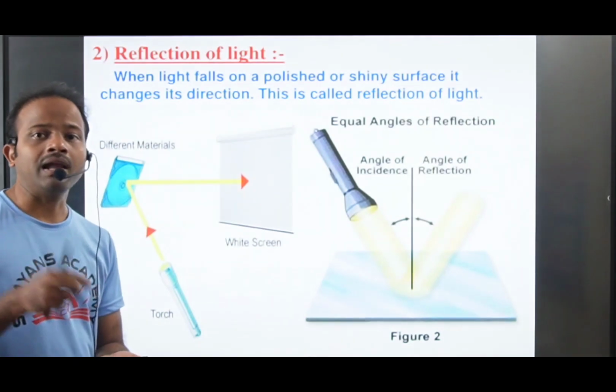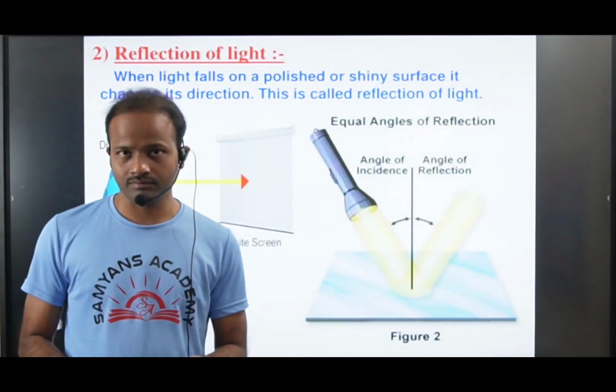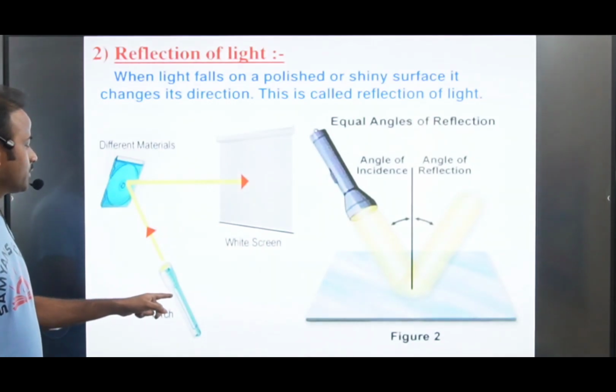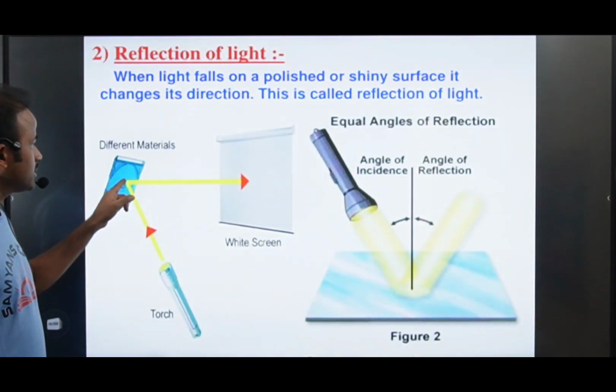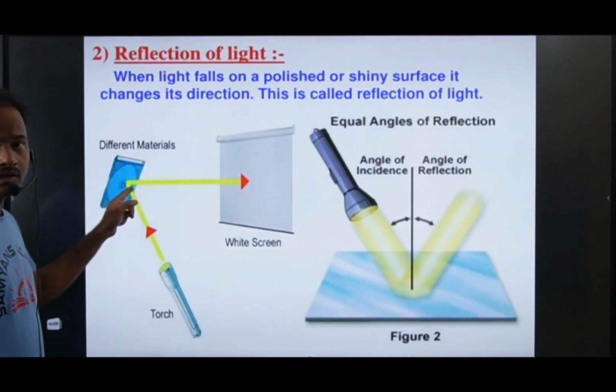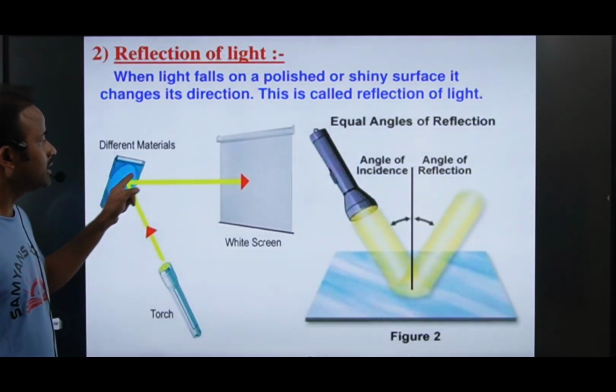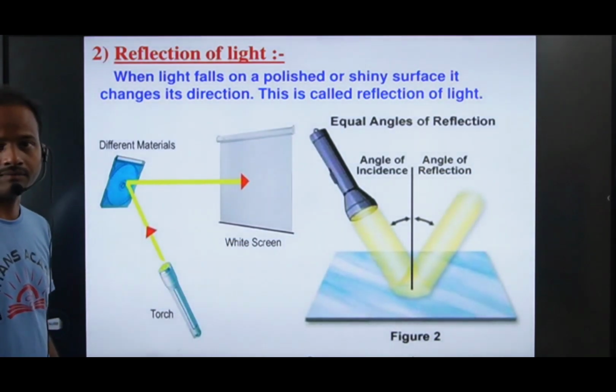While reflection happens, the light changes its direction. What happens here? Now you see, from this torch the light falls on this shiny surface. Then what will happen? The reflected light changes its direction and it is projected on this white screen.